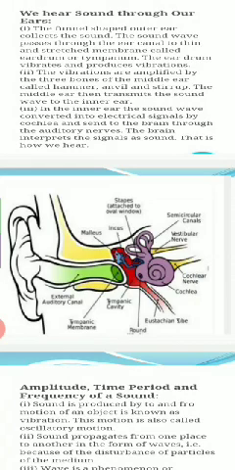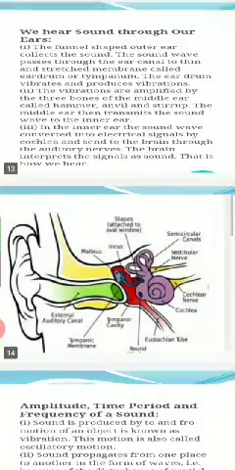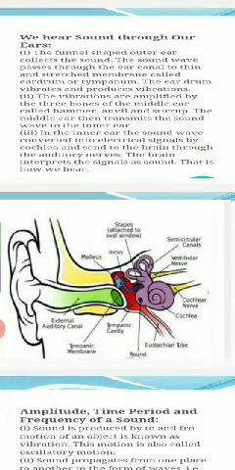The middle ear then transmits the sound wave to the inner ear. In the inner ear, the sound wave is converted into an electrical signal by the cochlea and then sent to the brain through the auditory nerve. The brain interprets the signal of the sound, and that is how we hear the sound.